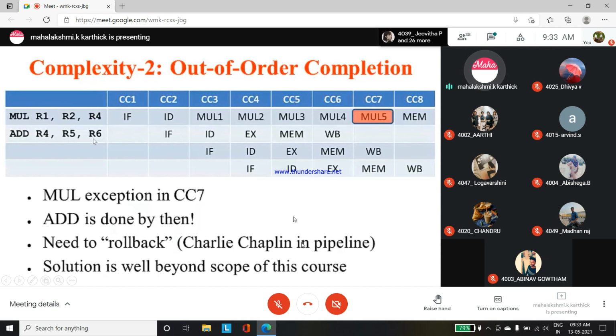But if you see the second instruction, it has already completed. The add instruction has been completed. It started from cycle 1 and completed till cycle 6. But meanwhile, the previous instruction is going on with some out of control behavior. So we need to roll back that. The solution is well beyond the scope here. We have to roll back. What you have to do, we'll see.